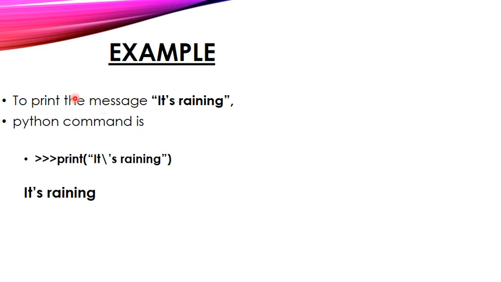See the example, to print the message it's raining. I want to print the message it's raining. So here a single quote is there between it and s. See what the command is, how I have to write it: print it, backslash coming with the single quotation, s raining. So backslash with the single quote, and the output is it's raining. If I want to include single quotes, what I have to do is use backslash with the single quote, so the output will be it's raining. So this is just one example for your escape sequence.